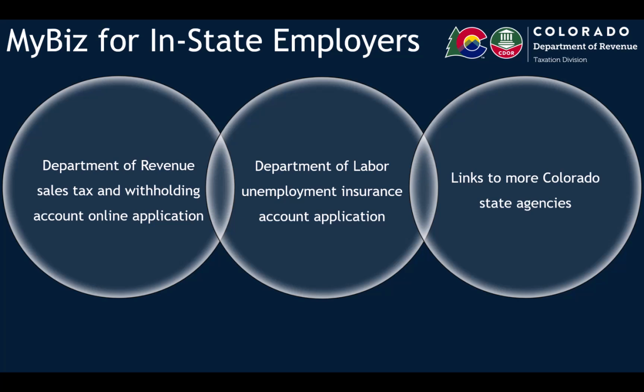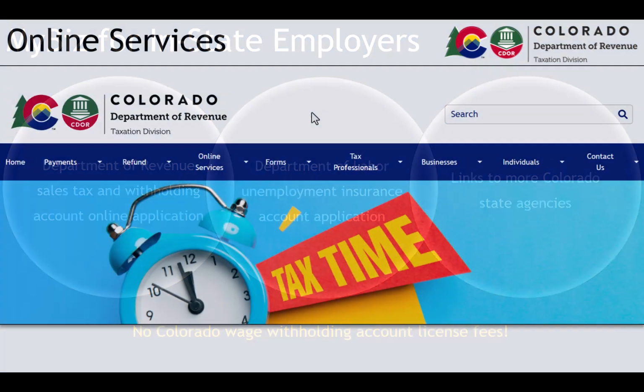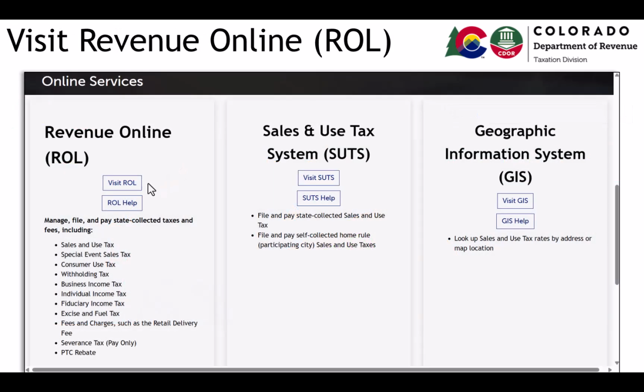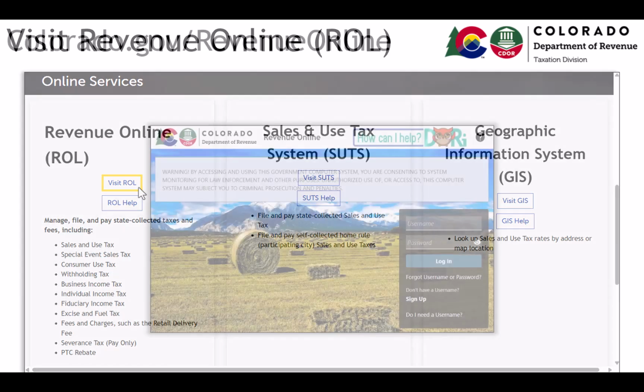Employers not eligible to use MyBiz will need to contact each state agency for agency-specific instructions. There are no license fees for a wage withholding account, but the department does assess application fees for other tax types. To apply through MyBiz, go to Tax.Colorado.gov. Select Online Services. Scroll down and select Visit ROL.